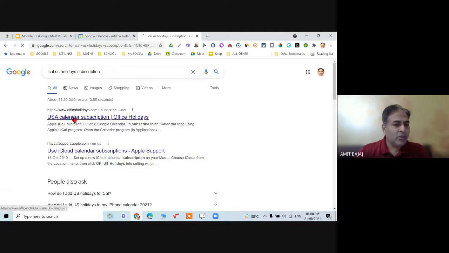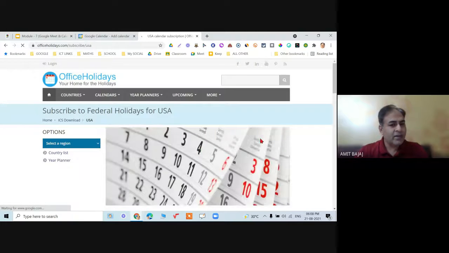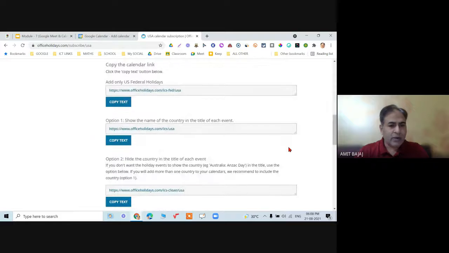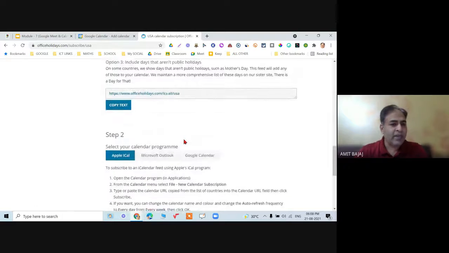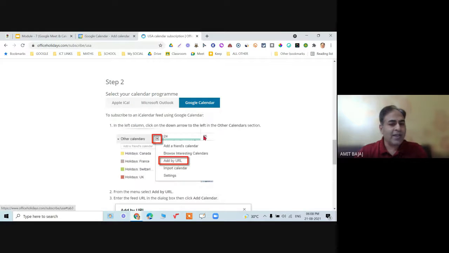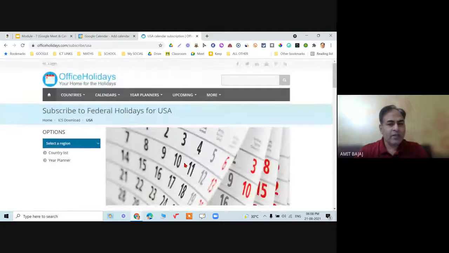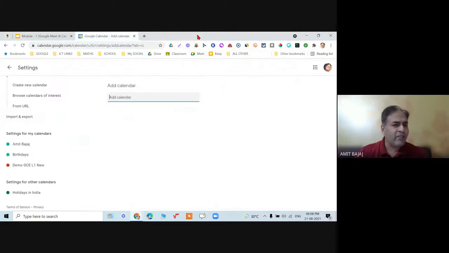So USA calendar subscription, can you check this out? You can go to that and there will be the option to download that calendar. Once you download that calendar, there must be some option. You can see over here, copy text, and there are the options. Every step is mentioned over here. Or I can go for Google Calendar, how it can be added. So a lot of options can be taken, but of course in level 1 examination, it is not required.